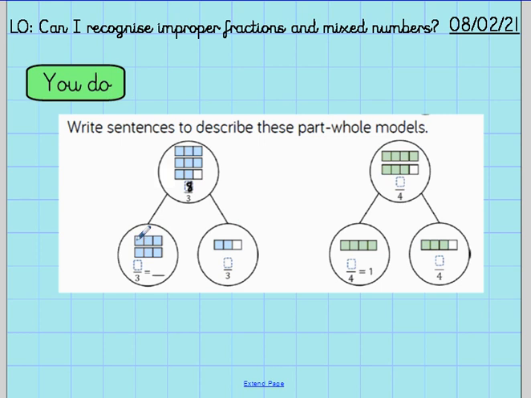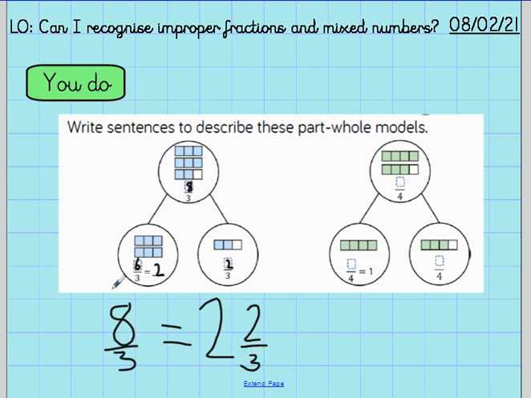Now to make wholes, 1, 2, 3, 4, 5, 6. 6 thirds equals 2 whole ones, and we've got 2 thirds remaining. So 8 thirds is the same as 2 wholes and 2/3.